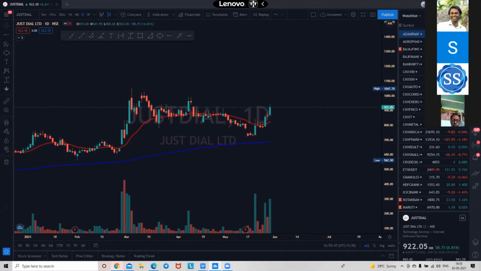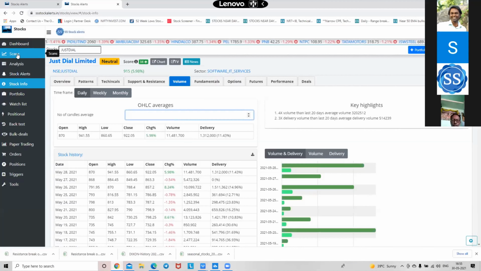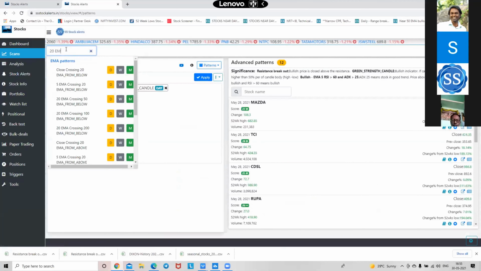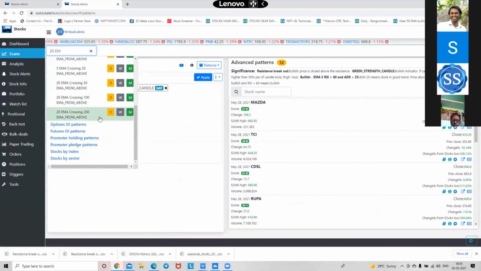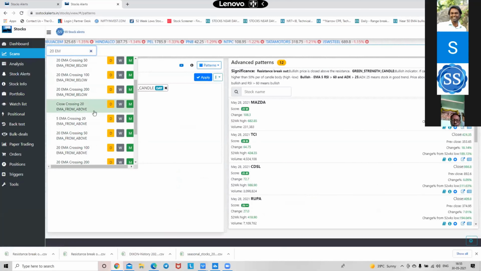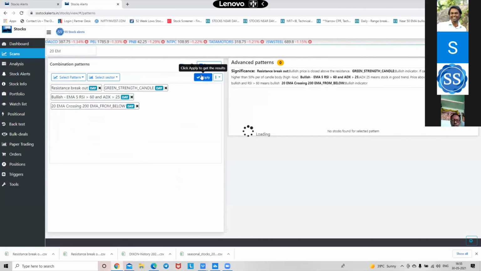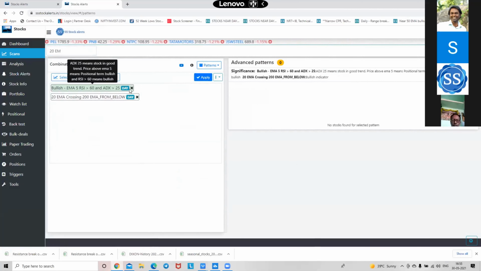So we have the 20 EMA, no? If you go to scans, we have 20 EMA, 20 EMA crossover. Say you get close crossing the 20 EMA from above, or the 20 EMA from below. You can add the scan, and you will get the stock. Like if you delete everything over here,